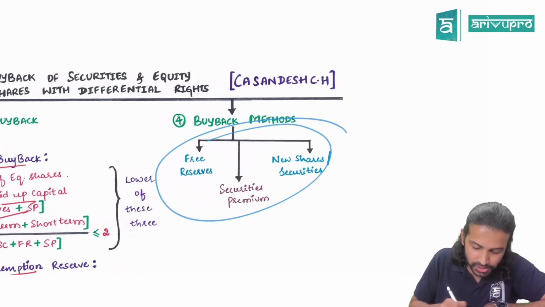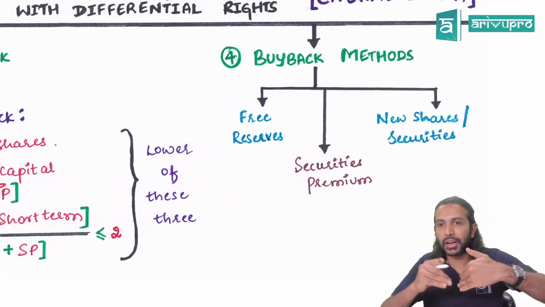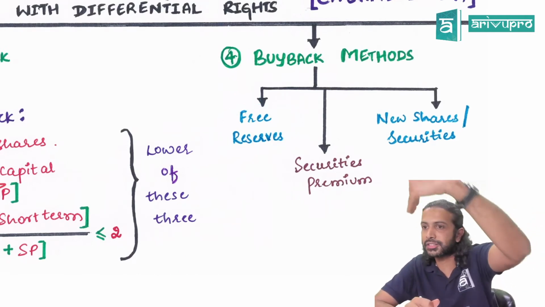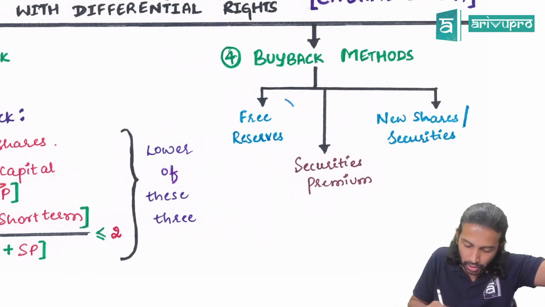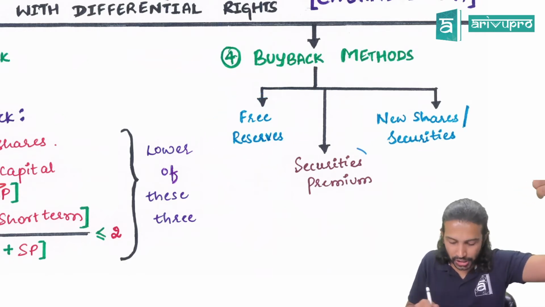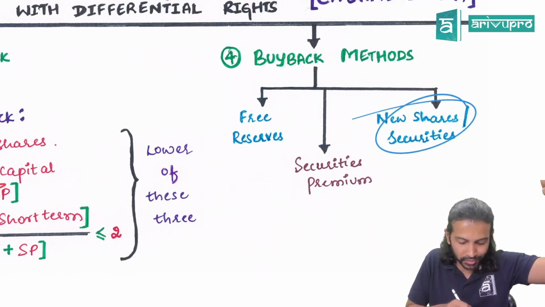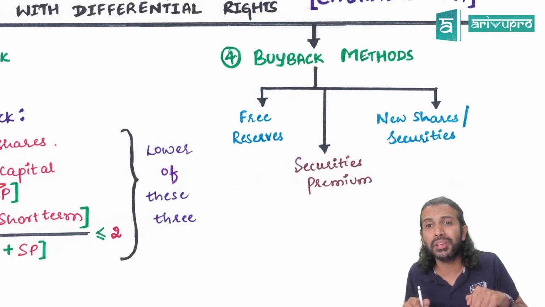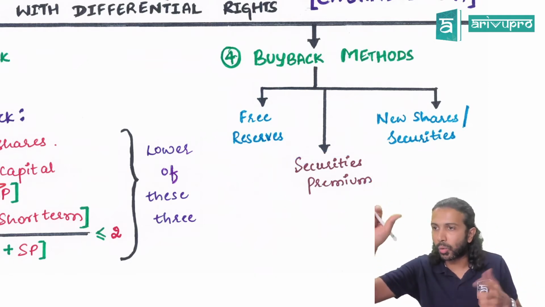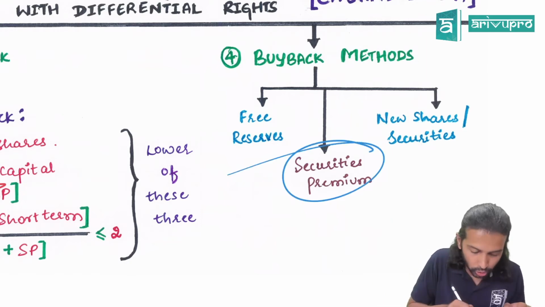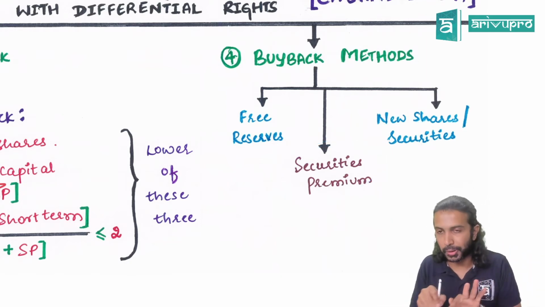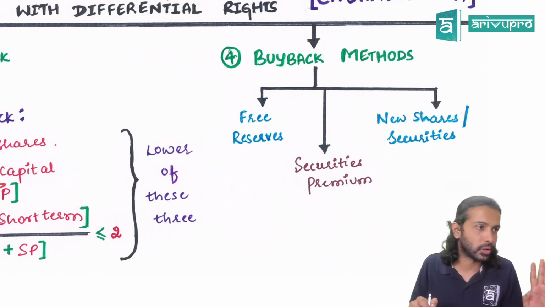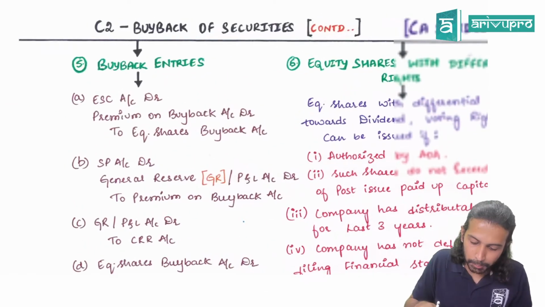What are the buyback methods? For classwork purposes, we call them profits, shares, combination. Instead of profits, here we call it free reserves. New shares, we call them shares or securities. Securities premium also they call it. Securities premium means if there's any premium on buyback, what are you going to do with that premium? You're going to adjust it with securities premium. Hence they put it as a separate method. Next, the buyback entries.